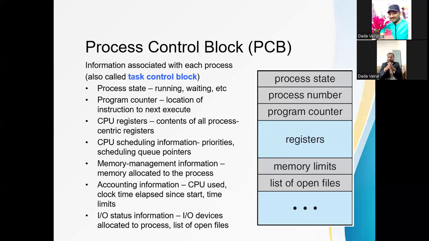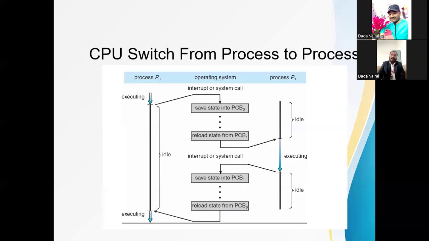Okay, PCB, process control block, means all the information regarding that process is in the PCB. Next, the CPU switches from one process to another process. I have just told you that this is context switching. Context switching means the CPU is switched from one process to another process.